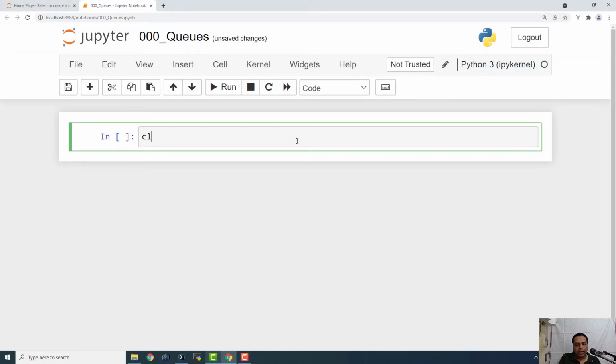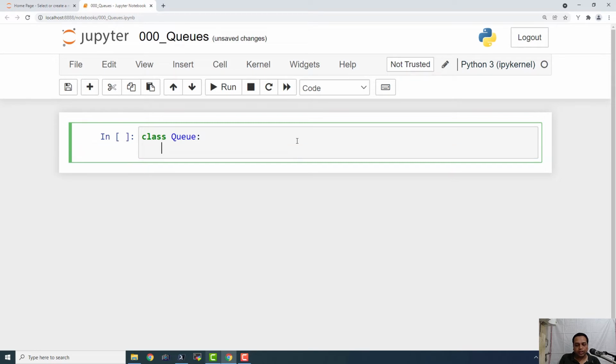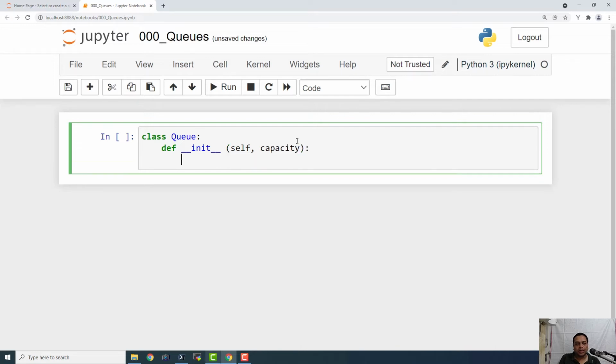So I'm going to say class QUEUE. This is the class Queue, and def __init__(self, capacity). This is the constructor function, and self.front = self.size = 0.